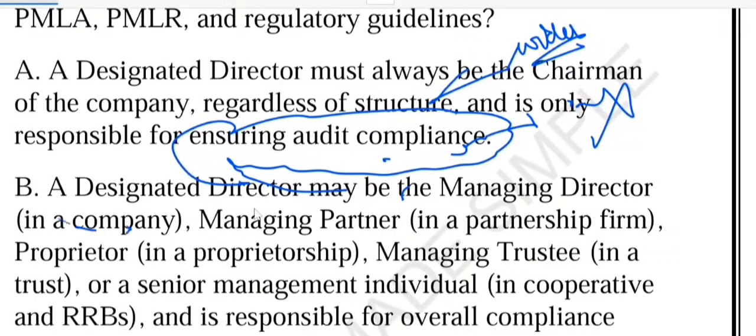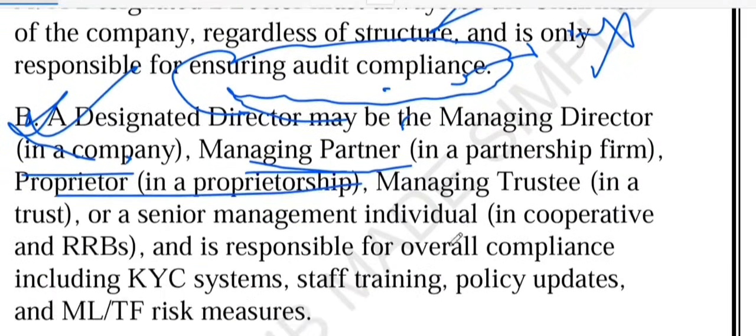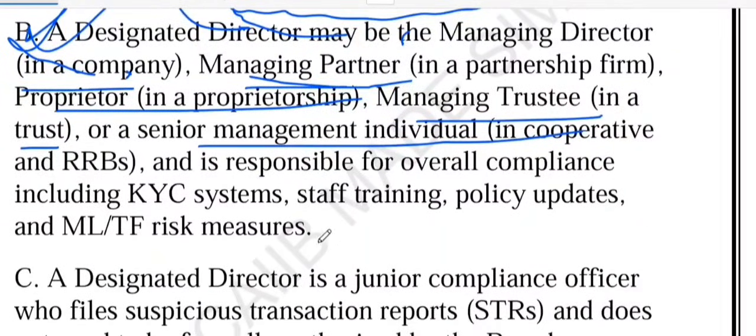Option number B is correct. Yes, this is the correct one. Why is it correct? Because managing director in a company, managing partner in a partnership firm, proprietor in a proprietorship, and managing trustee in a trust, right? Or senior management individual in a cooperative bank and RRB. And the responsibilities, they ensure compliance with the law, right? They ensure overall compliance. They ensure updating KYC, staff training, take measures against money laundering and terror financing risk.